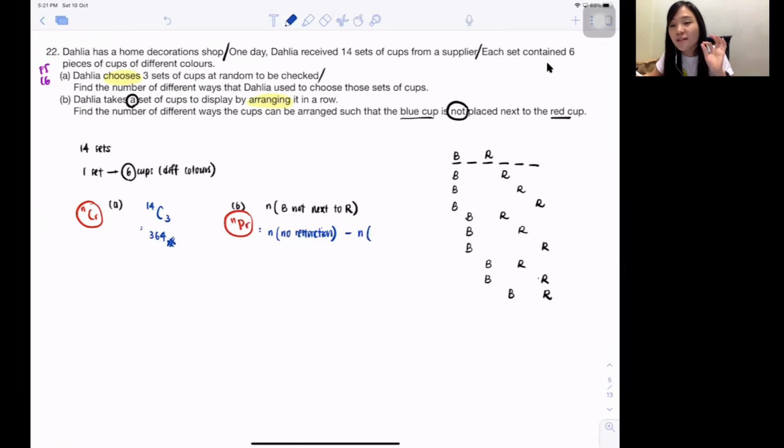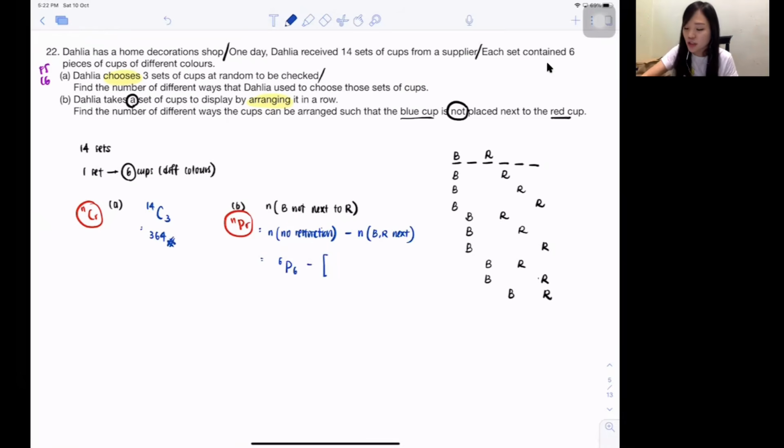Now you're doing not next to each other. So what is impossible to happen? Blue and red next to each other. It's impossible because now you're finding not next to each other, right? So no restriction is the easiest. How many cups do we have now? 6. We try to arrange all the 6 of them. Isn't it 6P6? Correct? Then you should minus off blue, red next to each other.